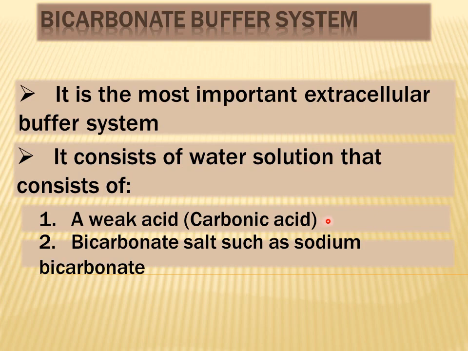So whenever there is increased concentration of hydrogen ions inside the body, then more carbon dioxide can be exhaled out of the lungs, and this results in decrease in hydrogen ion concentration inside the body. But whenever there is a decrease in hydrogen ion concentration and more acid needs to be retained inside the body, then the ventilation rate can be decreased, resulting in retention of carbon dioxide.